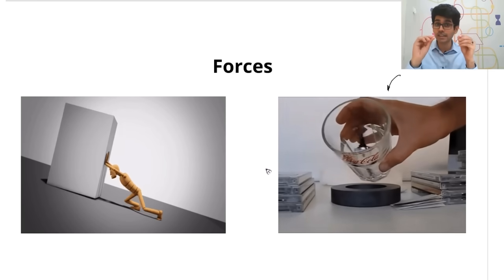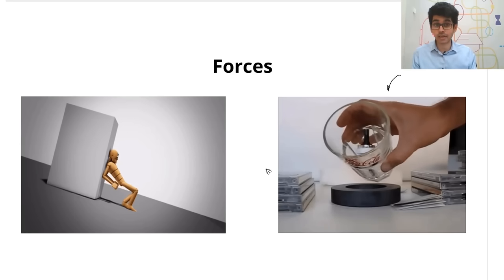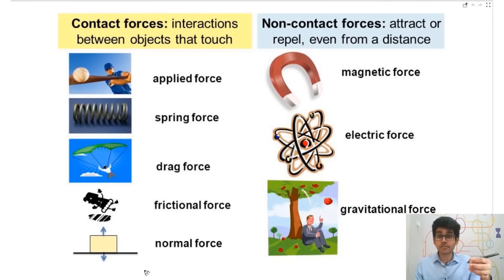We have seen and experienced such forces. For example, if we have two magnets in our hand and they are repelling, we can feel that force without any contact. Now let's have a look at some of the forces that we are aware of. Something like a ball hitting a bat. If we compress a spring or if we extend a spring, what happens? We feel a force, and then a drag force that is experienced by a parachute or an airplane.